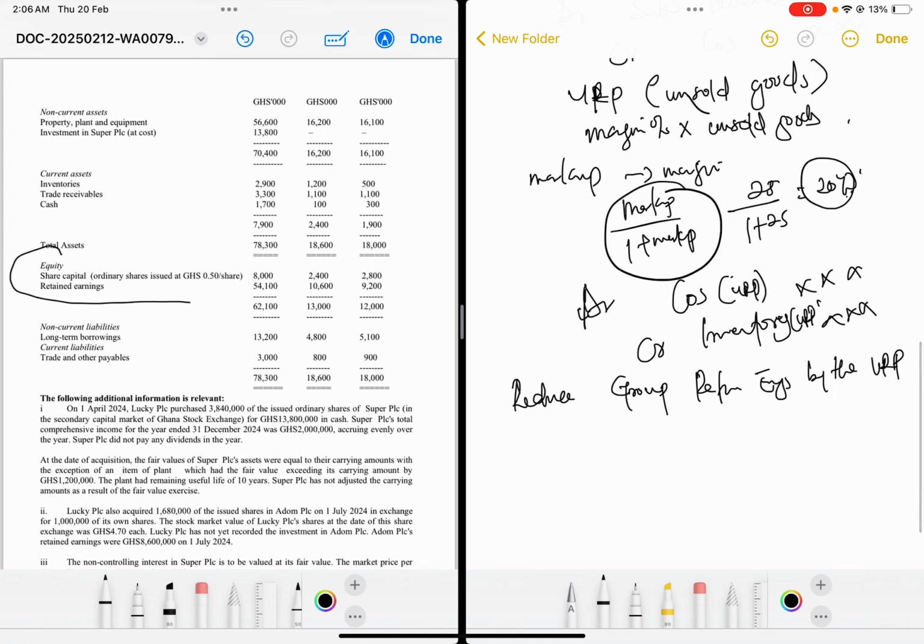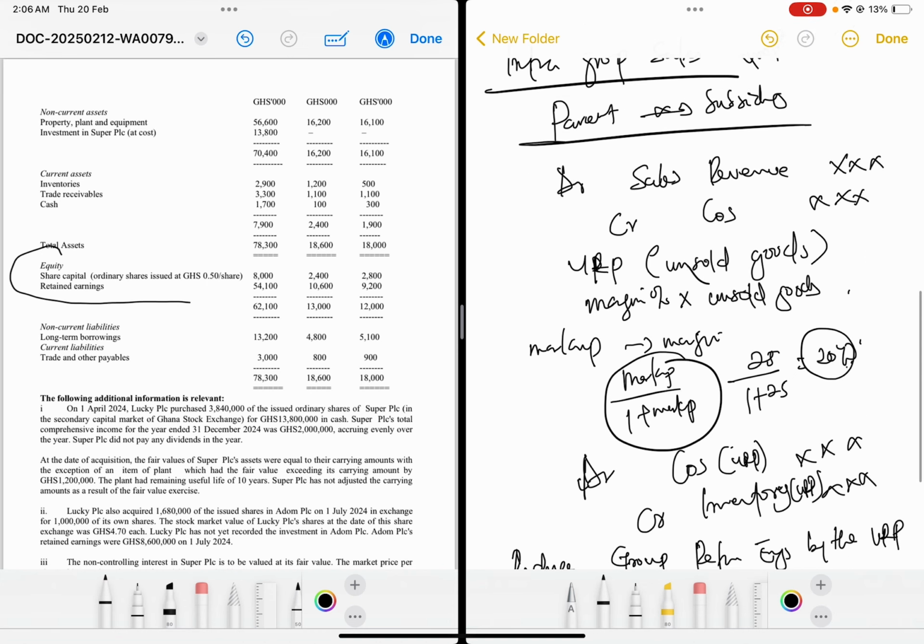Then you credit your inventory with also the unrealized profit. So debiting cost of sales means that you are increasing your cost of sales by the unrealized profit. Then crediting inventory means that you are reducing your inventory by the unrealized profit. Then the further entry is that you are supposed to reduce the group retained earnings by the unrealized profit.